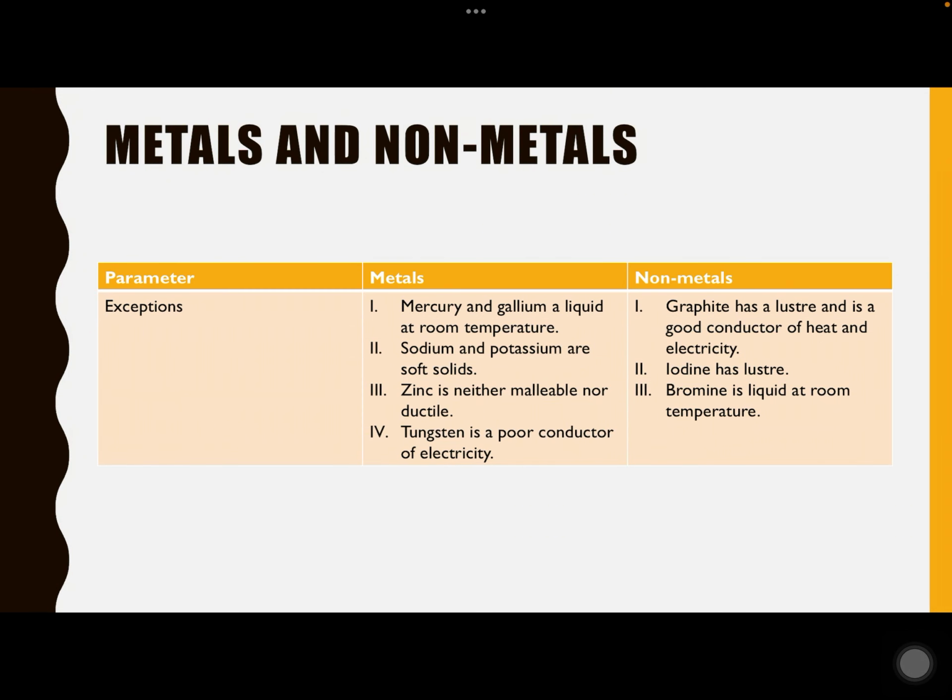Now, there are certain exceptions which do not follow the common characteristics of the metal or the non-metal. Like as I said, metals are usually solid at room temperature, but there are certain metals like mercury and gallium which are liquid at room temperature.